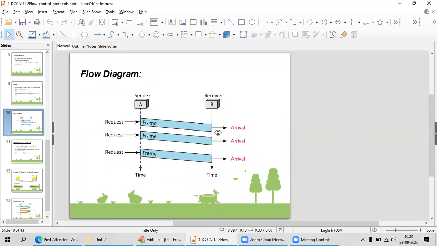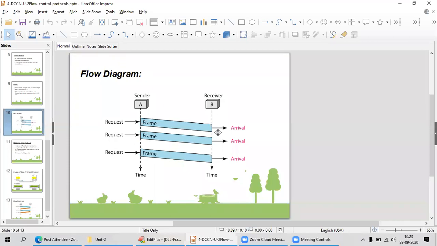Okay. What B will do at the arrival: a request has come from the physical layer. It will accept the data and extract the data. It will remove the header, footer, trailer, and all the things, extract the data, and forward it to the next level, that is the network layer.